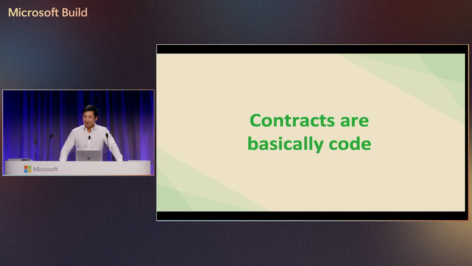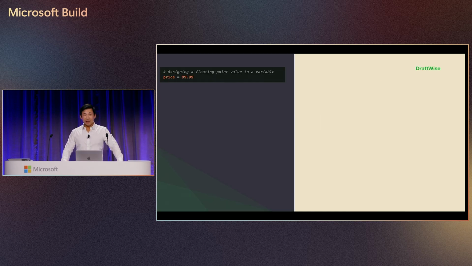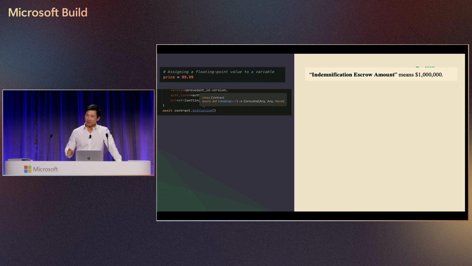But here's the thing. Contracts, legal contracts, are really similar to code in some material ways. So in code, you have these things called variables. You assign them a value. You manage it in one place so that you don't have to worry about changing it in 15 places. In contracts, we have a similar concept. It's called a defined term. In code, you can write logic one time, so you don't have to repeat yourself or reinvent the wheel. That's called a function, and you can invoke functions after defining them.